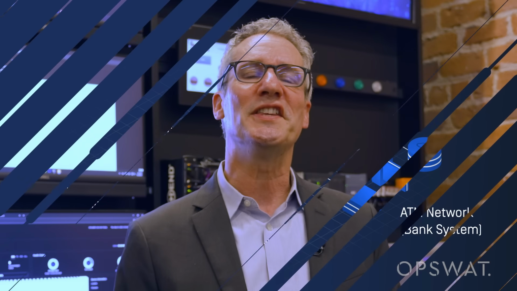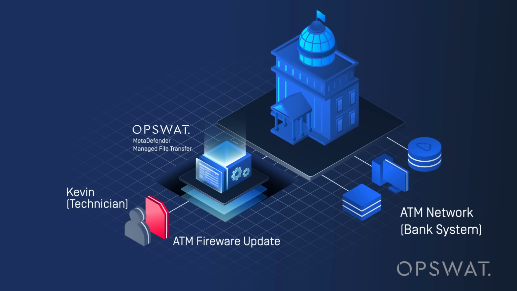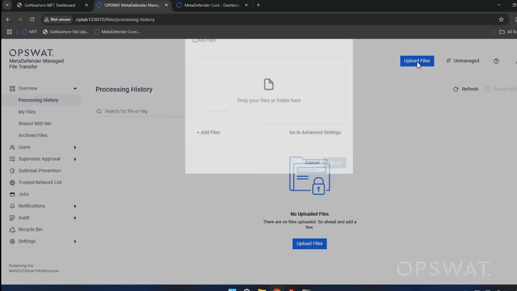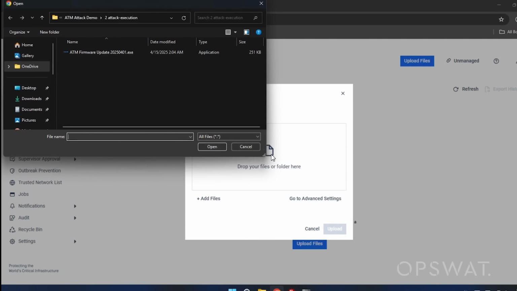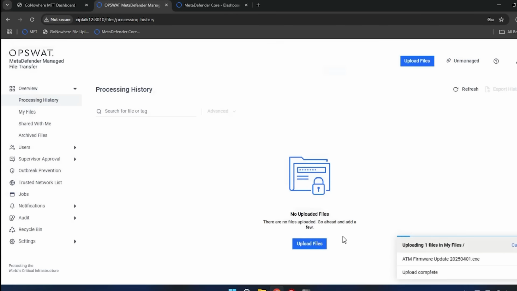What could we have done to avoid such a disastrous scenario? Well, we're going to run the same scenario, but this time we're going to run that same scenario using OPSWAT's secure MFT. Now, let's go back to the original IT network screen where Kevin is going to pull up MFT and he's going to upload the same file on MFT. So he uploads that file,